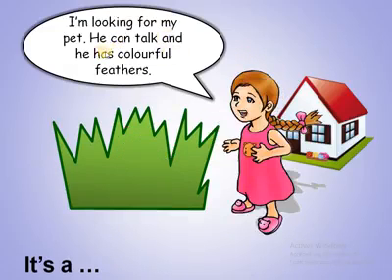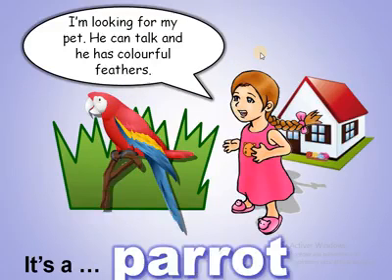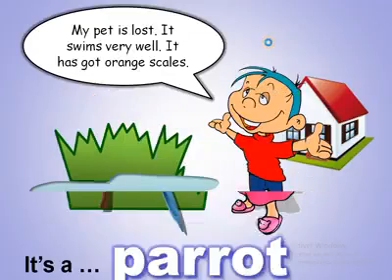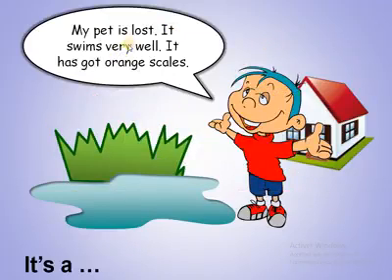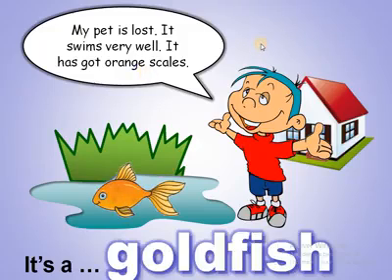I'm looking for my pet. He can talk. And he has colorful feathers. Colorful. With many colors. So we speak about feathers like the bird. So it's a parrot. A parrot, exactly. So it swims very well. As you can see here we have water. It swims very well. It has got orange scales. Goldfish. A goldfish.